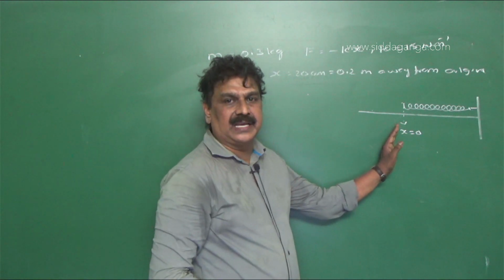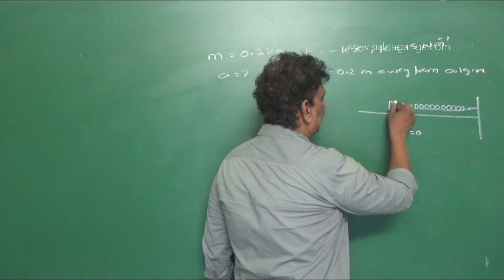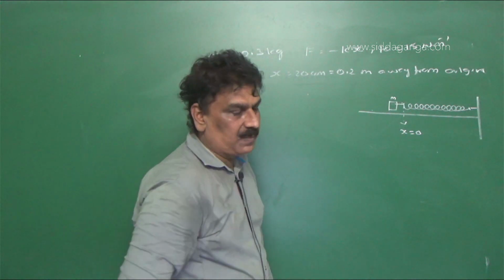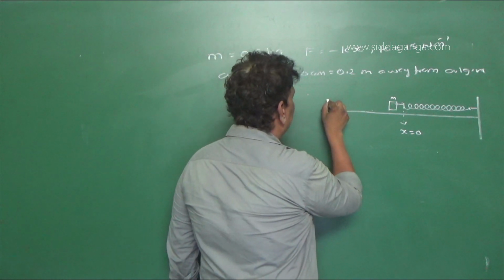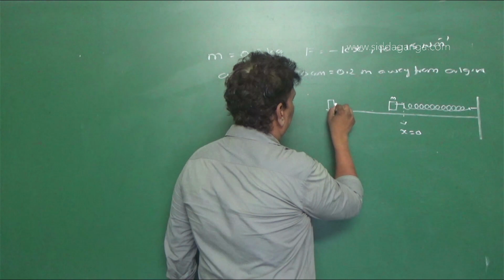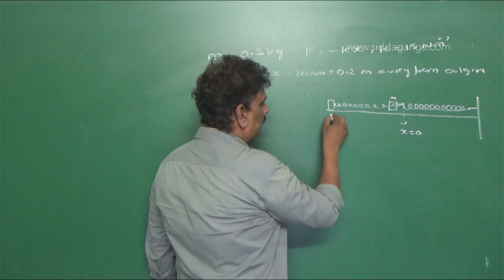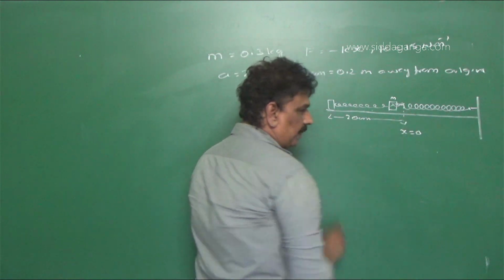In that case, the force exerted on the mass m is equal to 0. So when it is pulled, here this is 20 centimeter, it is pulled.